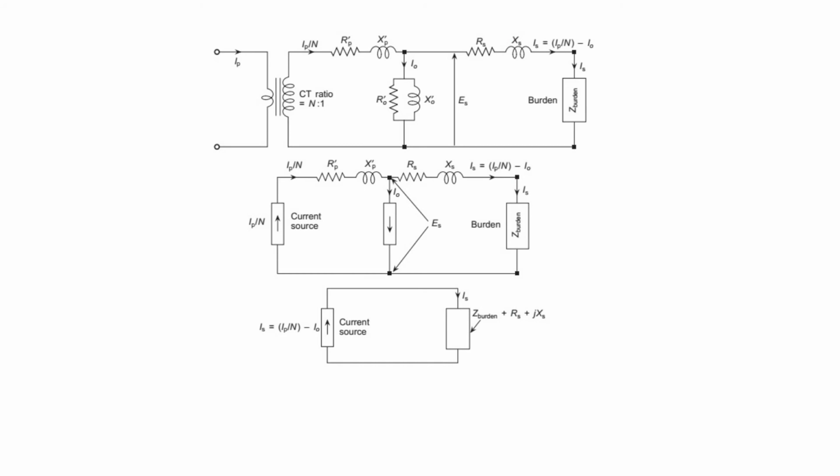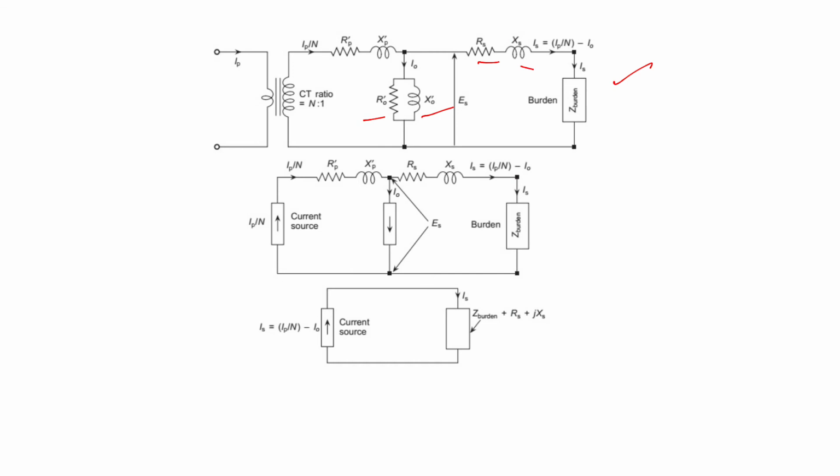So here a figure you will see, the equivalent circuit of the CT referred to the secondary. Now in this case RP, XP are the primary winding resistance and leakage reactance respectively referred to the secondary side, and RS and XS, as you already know, are the resistance and leakage reactance of the secondary winding. And the excitation is modeled as X naught dash and core loss by R naught dash. So this is the equivalent circuit which is referred to the secondary.